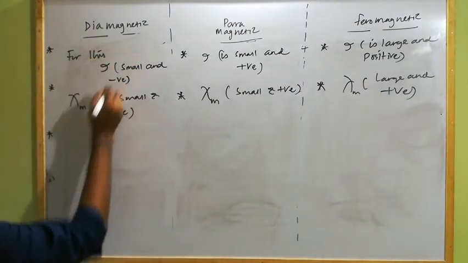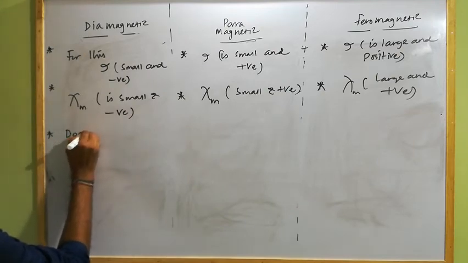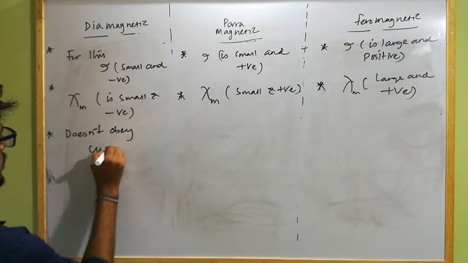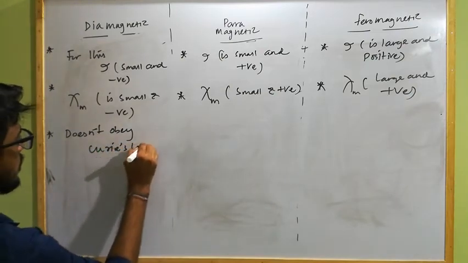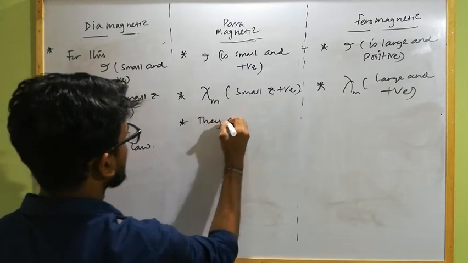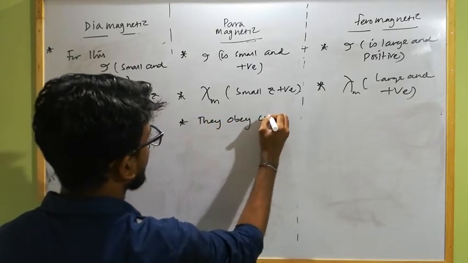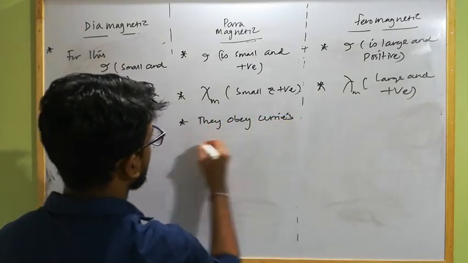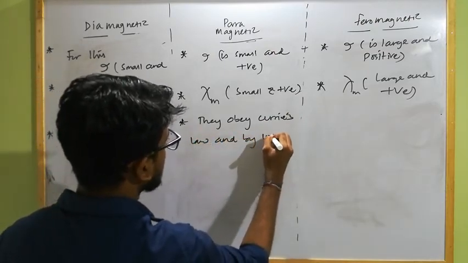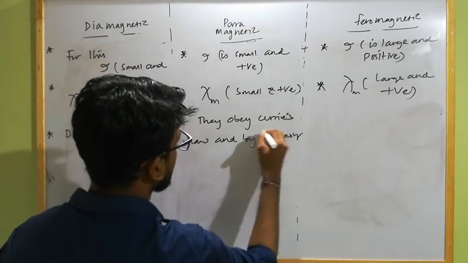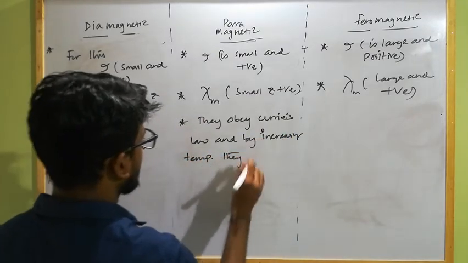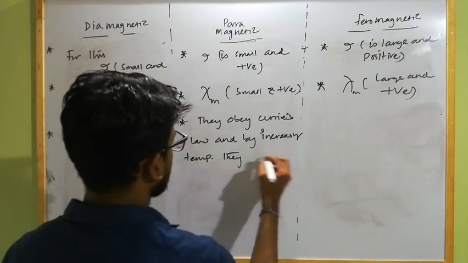Next, the diamagnetic substance doesn't obey Curie's law. Paramagnetic substances obey Curie's law, and by increasing temperature they lose their magnetic properties.